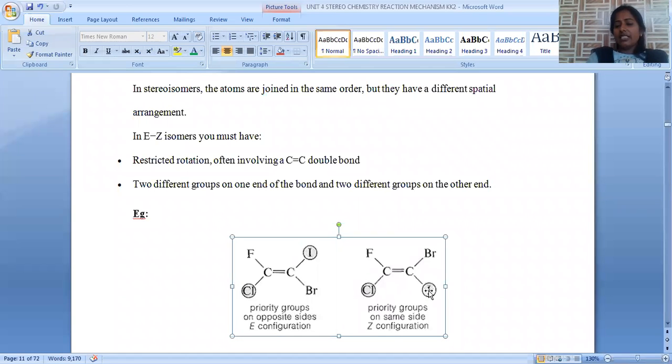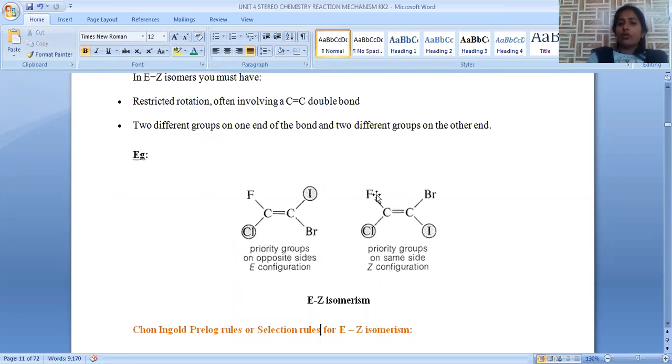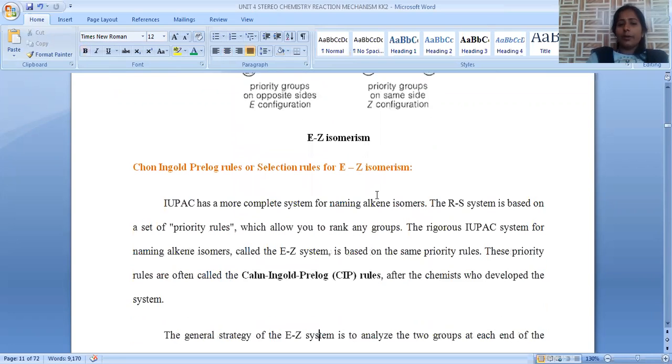Hence, we can say this is the Z configuration or Z isomer, called the zusammen configuration. In this way, when the carbon-carbon double bond is surrounded by four different functional groups, it comes under EZ nomenclature. If the carbon-carbon double bond is surrounded by two exactly similar groups, we can go with cis-trans isomerism only.